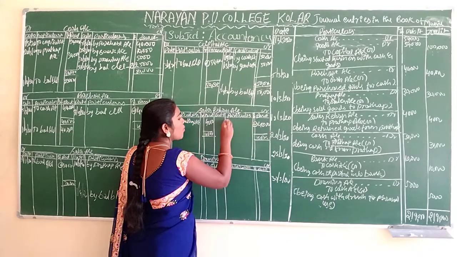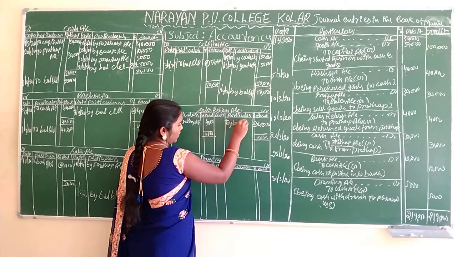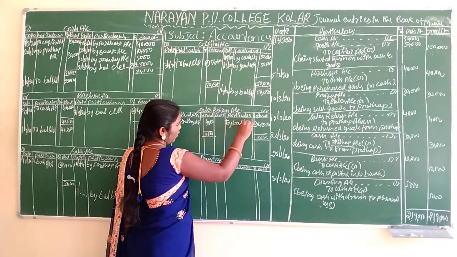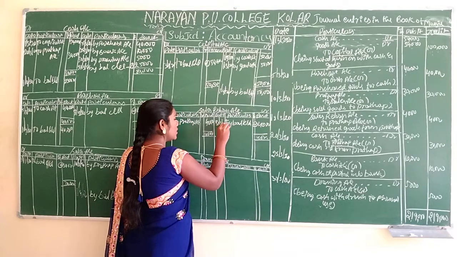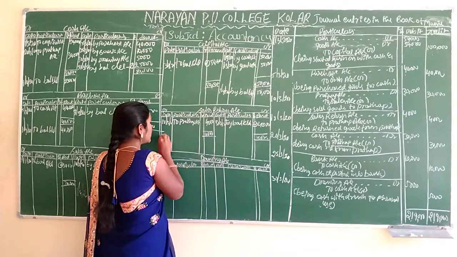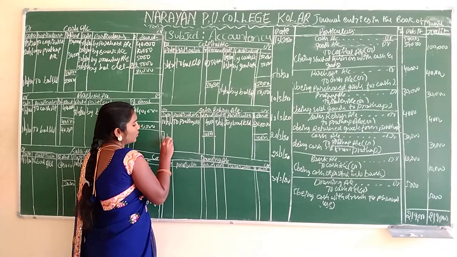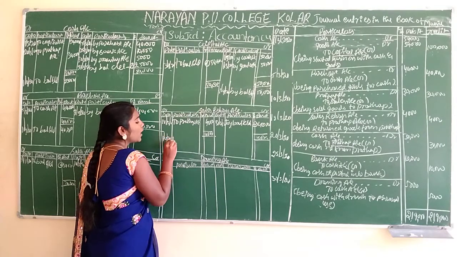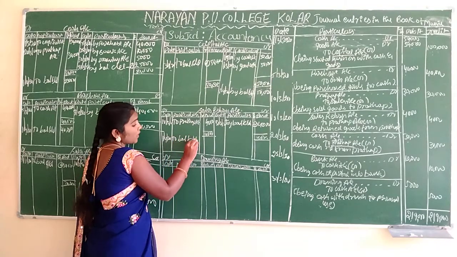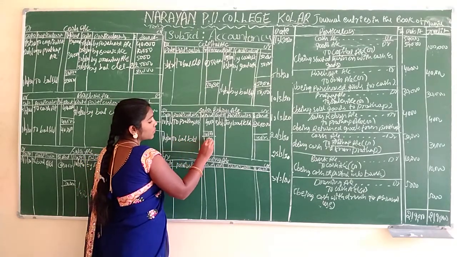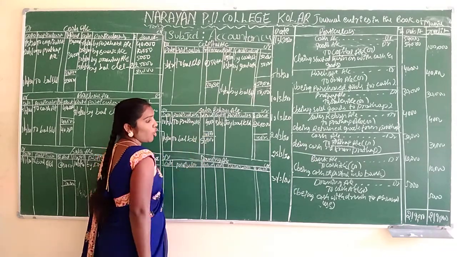What we will call this amount means by balance carry down. What's the date? 31/3/2020. For next month is 1/4/2020, to balance brought down, 4,000 rupees. This is sales return account.